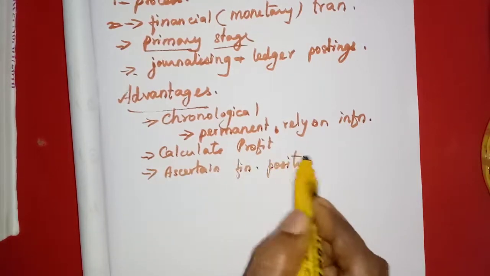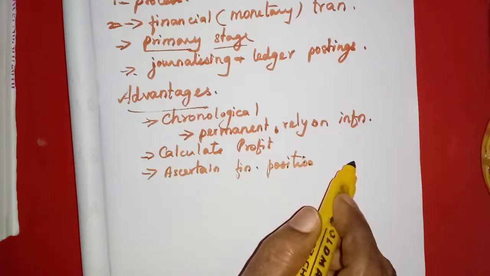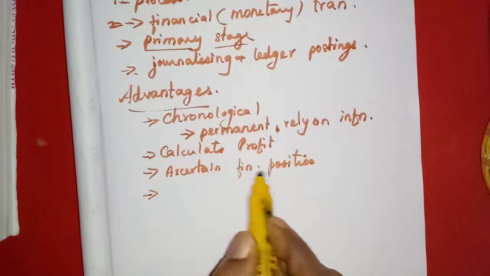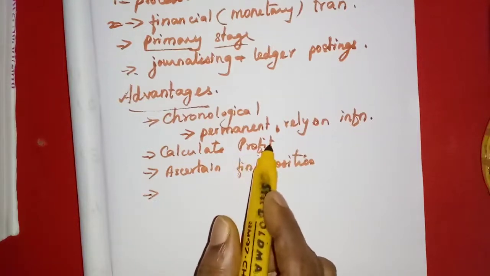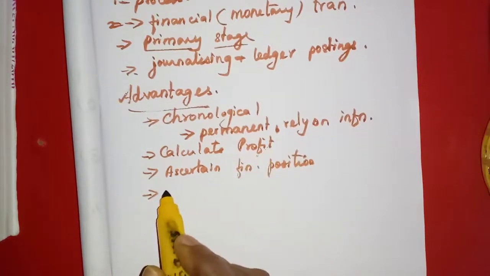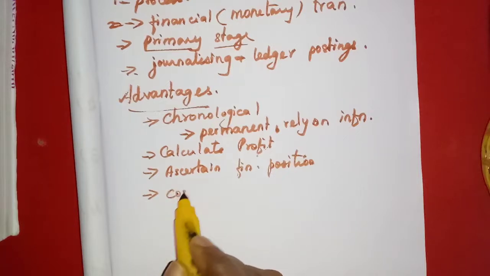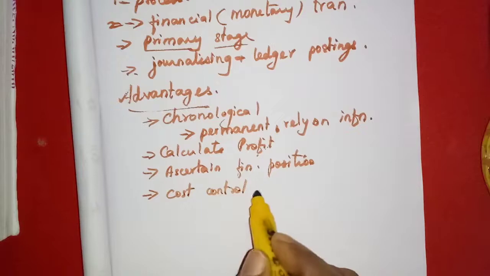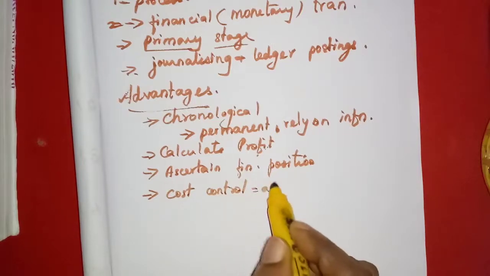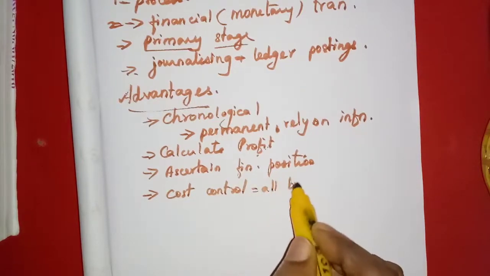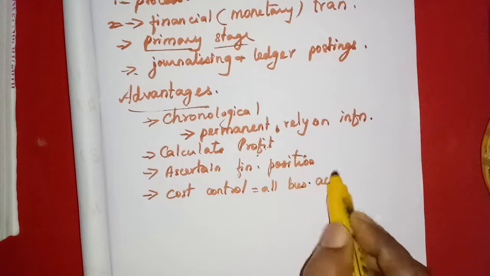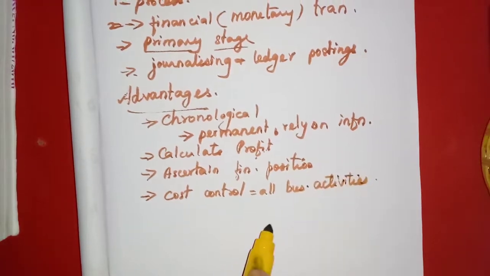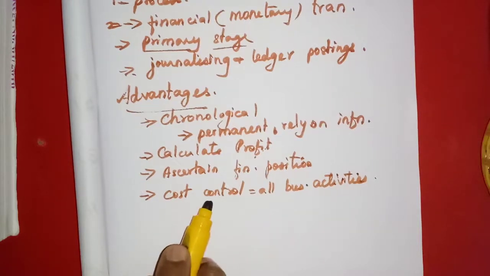Since they have the financial position and profitability, they can have cost control, or control over all business activities. That means they will analyze and interpret. So that is called cost control.